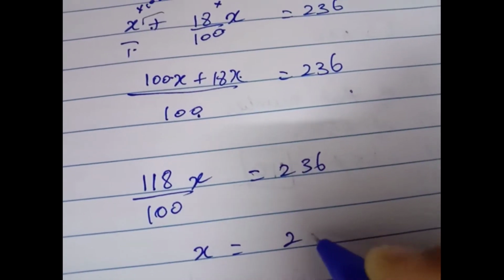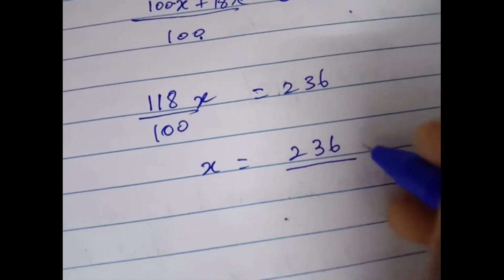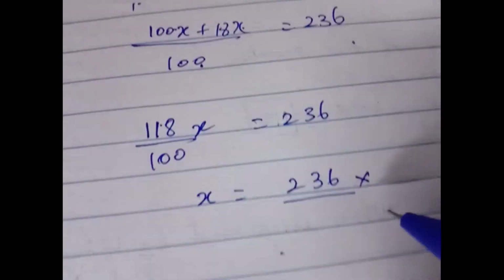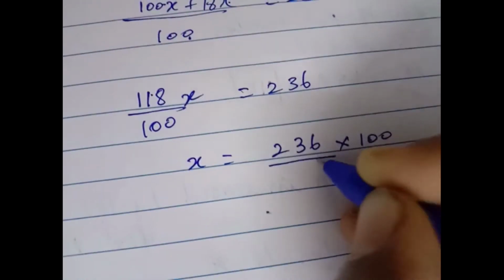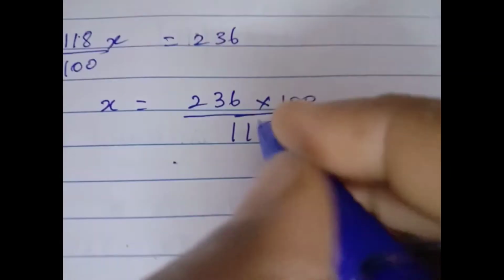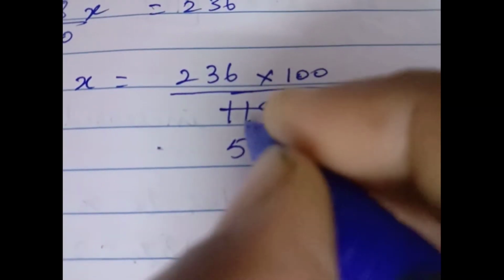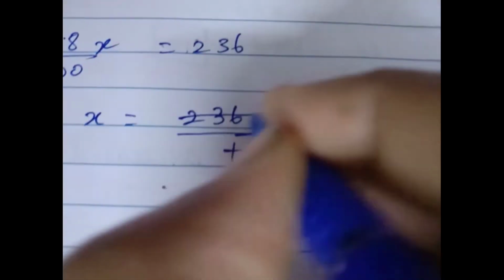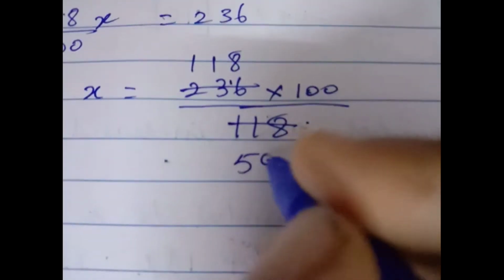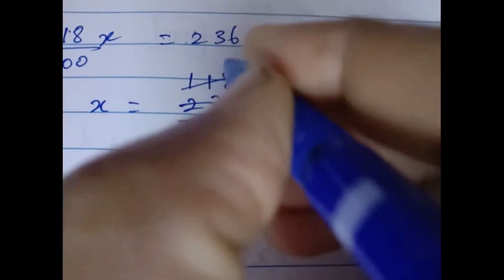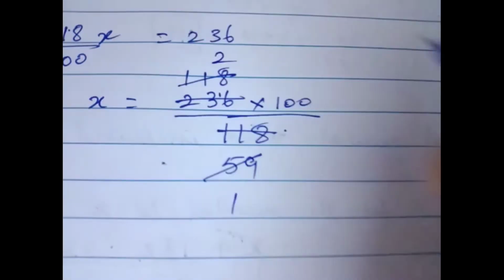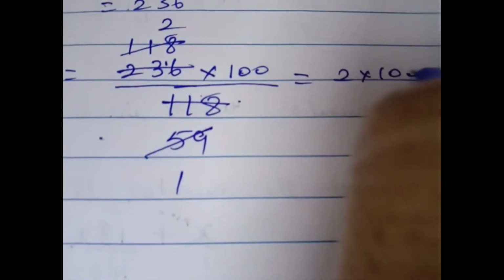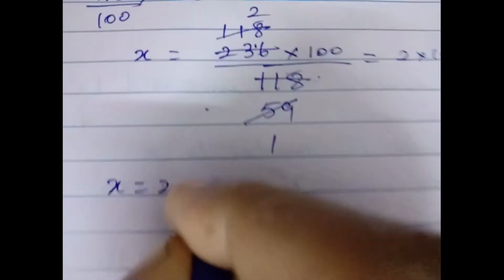Therefore x is equal to 236 into, if you bring this 118 by 100 to your right hand side, 100 by 118. So in 2 table, 2 5s are 10, carry 1, and so on. Which is equal to 2 into 100 is equal to 200. Therefore the number is 200. X is equal to 200.